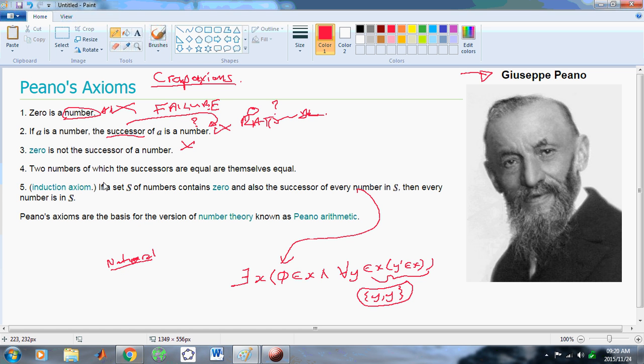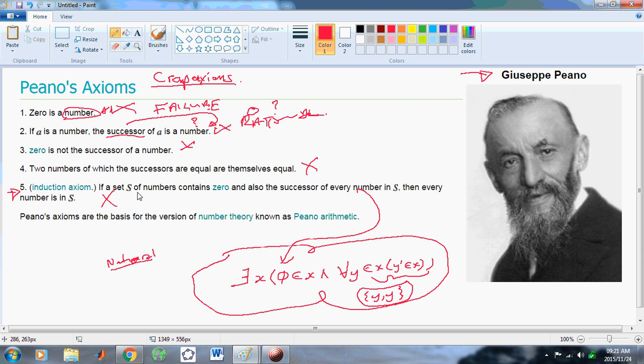So really what Peano was trying to do here is define infinity, and this later led to the axiom of infinity, which is also a bunch of rot. Okay, total garbage. And so we can see that all 5 axioms are junk.